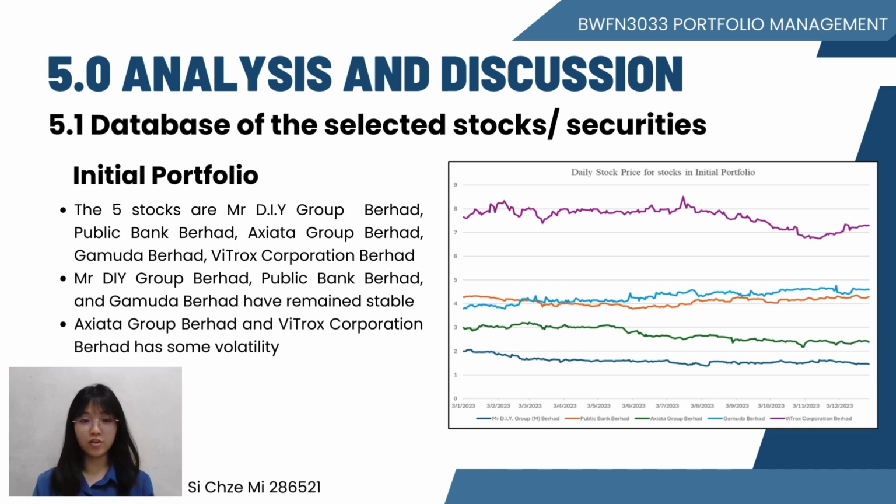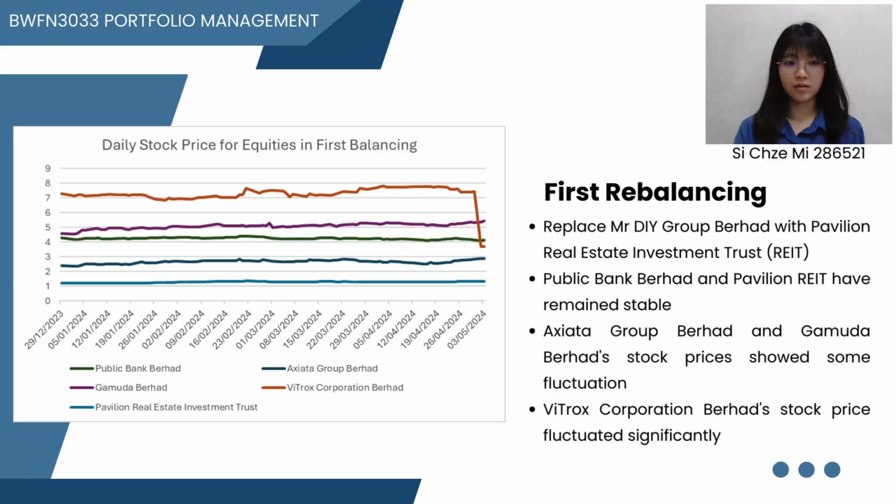The selected stocks in the initial portfolio are Mr. DIY Group, Public Bank, Axiata Group, Gabungan Berhad, and Vitrox Corporation. The daily stock prices for Mr. DIY Group, Public Bank, and Gabungan Berhad remained stable through the year 2023. Public Bank and Gabungan Berhad daily stock prices slightly increased, while Mr. DIY Group slightly decreased. Axiata Group and Vitrox Corporation had some volatility with significant price movement.